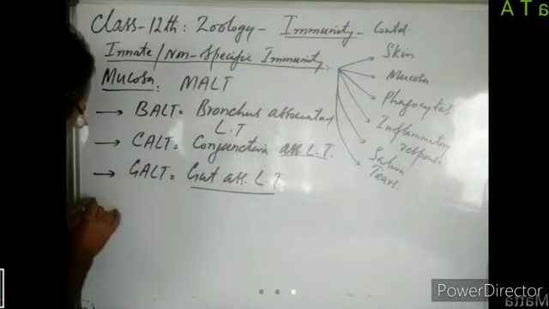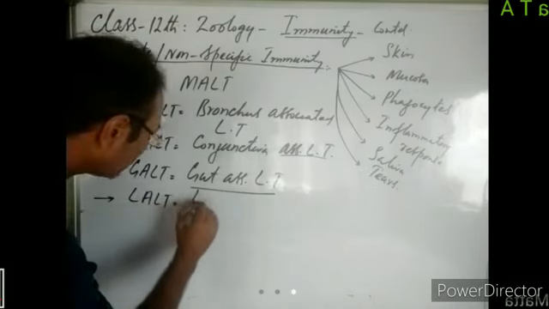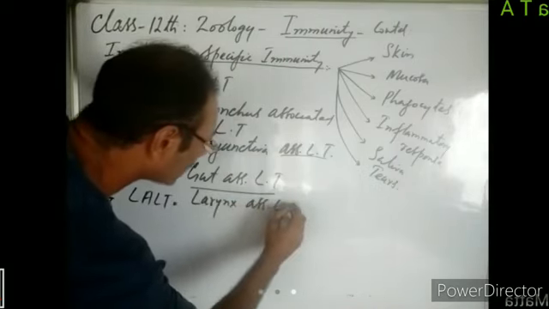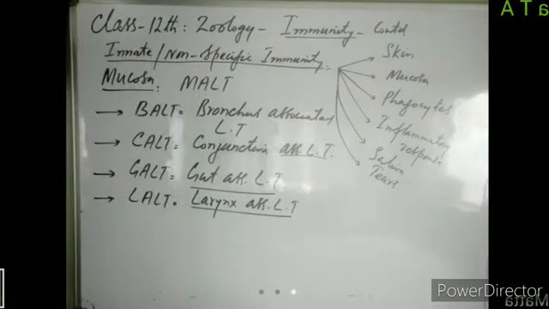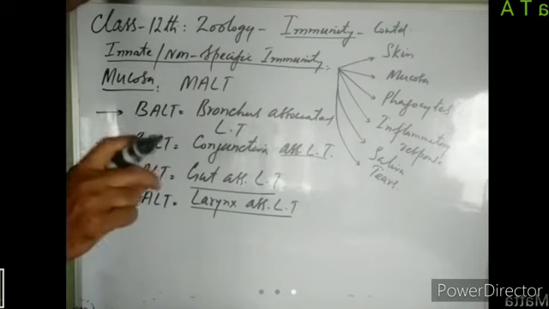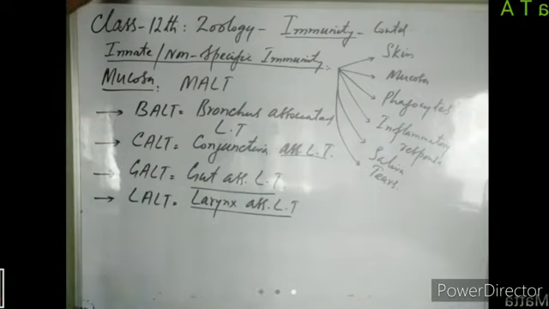Then we have got another type that is known as LALT, larynx associated lymphoid tissue. Our larynx is on top of the trachea. First we have got the oral cavity, followed by the pharyngeal cavity. Then the pharyngeal cavity opens into the larynx. In the larynx, there is mucous membrane, and in that mucous membrane, there is lymphoid tissue. That lymphoid tissue is known as larynx-associated lymphoid tissue. It protects us from the entry of pathogens.